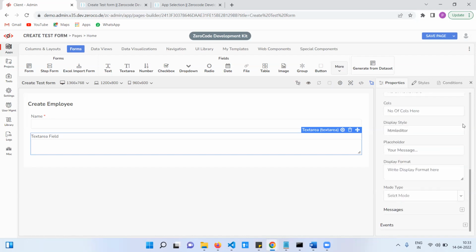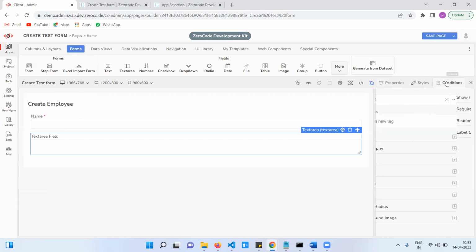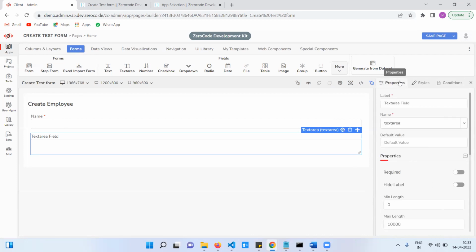Here also we have events, styles, and conditions. So every field has these three tabs. Next one, for example, the address field. We use this for address purposes, comments. For example, the comments field: suppose we want to enter comments, then we are entering multiple lines of text, right? So at that time you need to use this one.